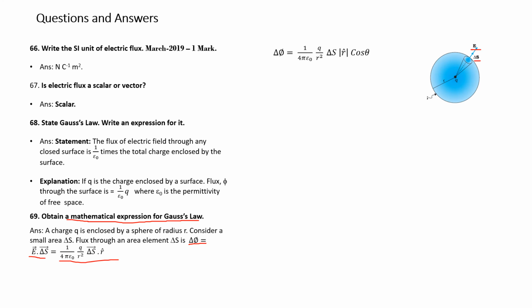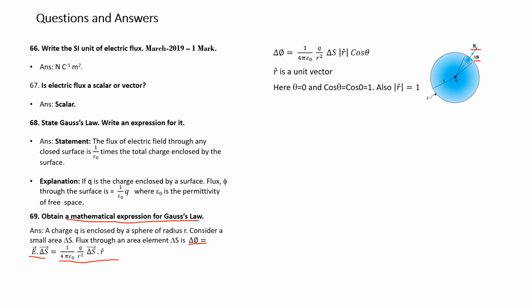Therefore, substituting, d phi is equal to 1 over 4 pi epsilon naught q by r square into ds into modulus of r unit vector into cos theta, that is ds cos theta. Here theta equals 0, because the angle subtended is 0 and cos 0 equals 1.